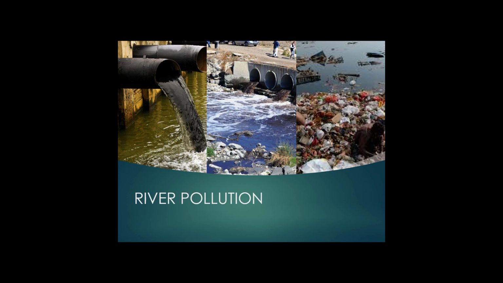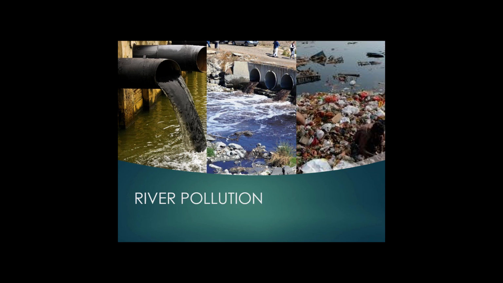As a result, more and more water is being drained out of rivers, reducing their volume. On the other hand, a heavy load of untreated sewage and industrial effluents are emptied into the rivers. This affects not only the quality of the water but also the self-cleansing capacity of the river.